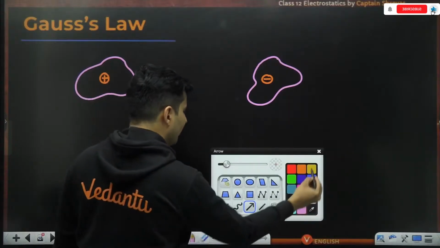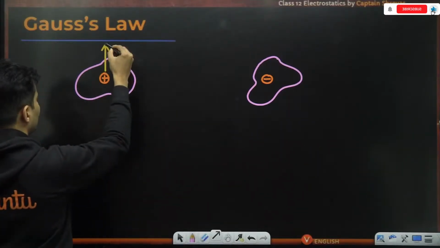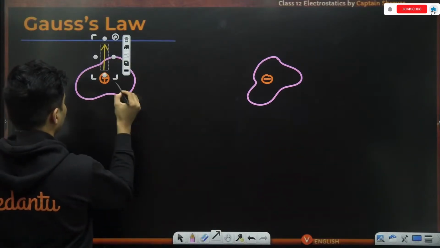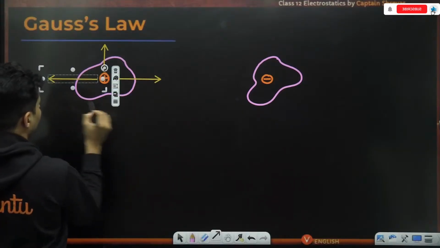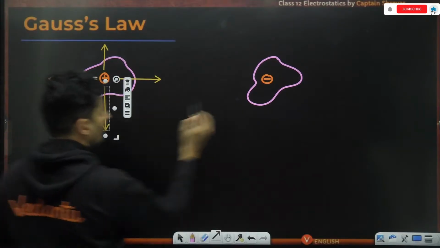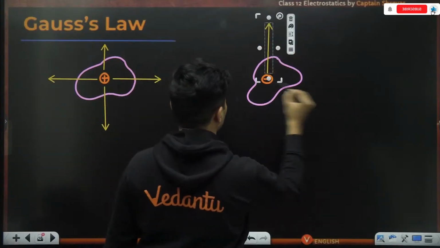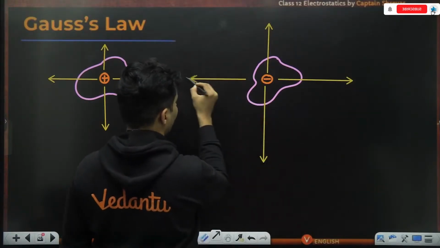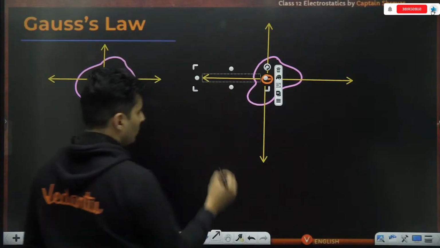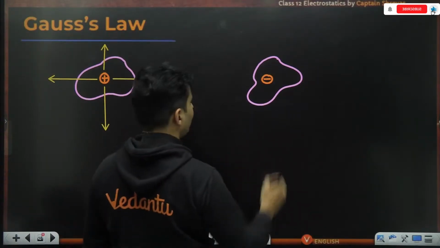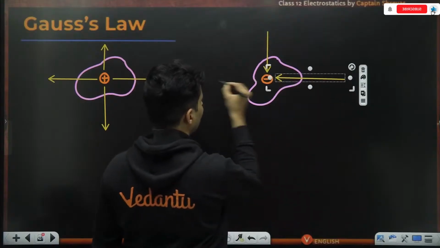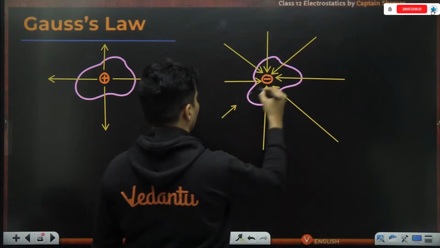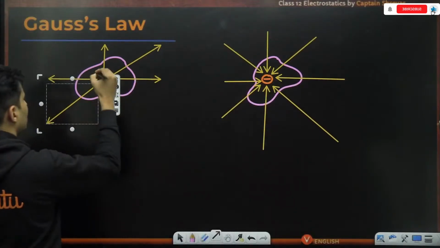We already know how the field looks due to a positive charge. The field lines come radially outwards like this. Oh, sorry, my bad. For a negative charge, it is radially inwards like this. Only for a positive charge is it radially outwards.